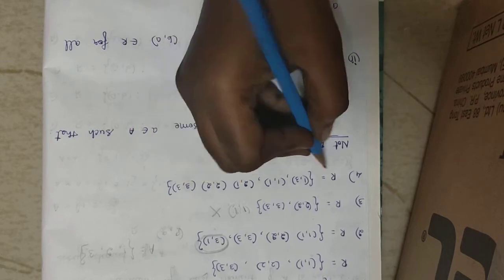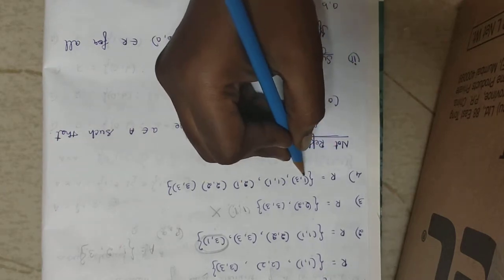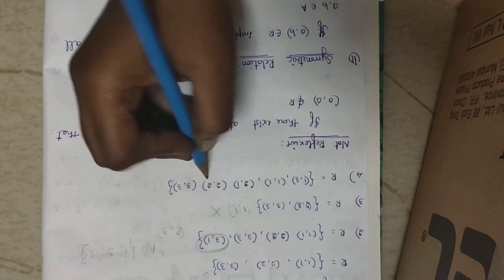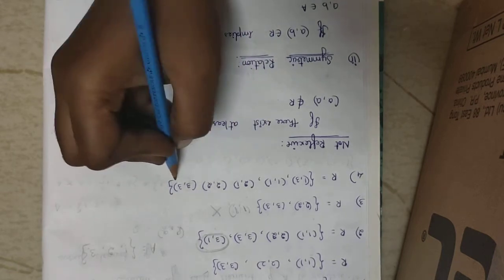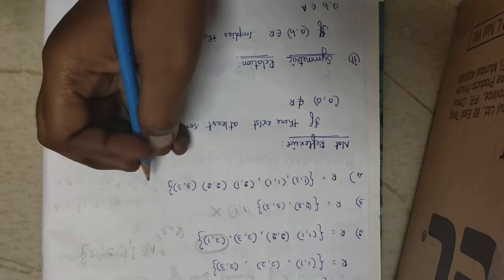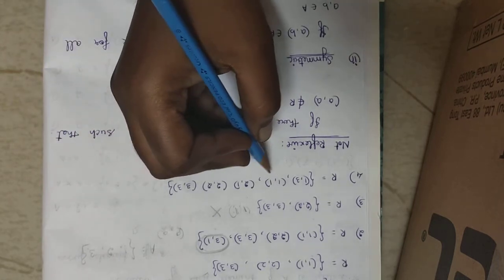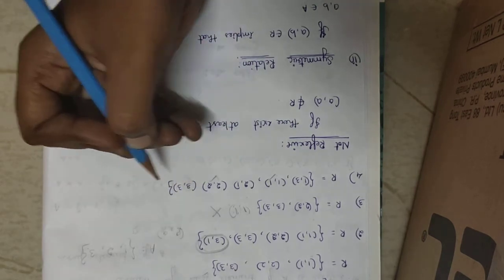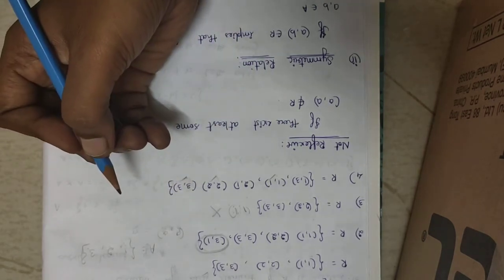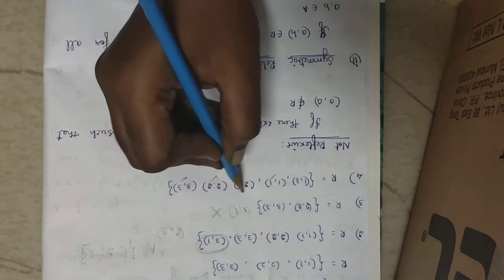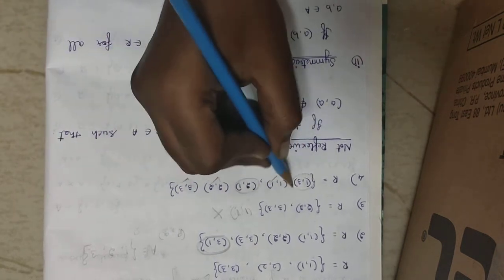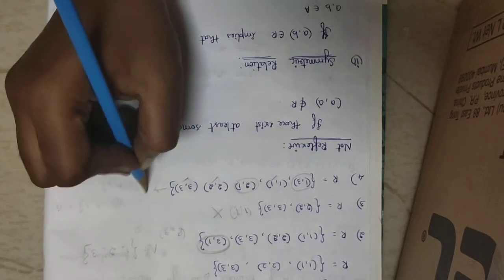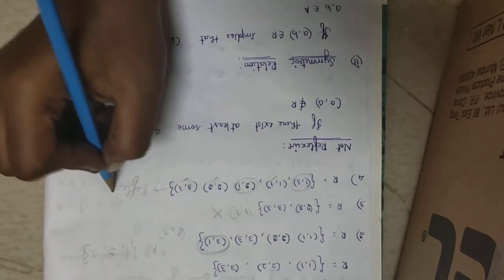Now see the last one, R is equal to {(1, 3), (1, 1), (2, 1), (2, 2) and (3, 3)}. Now for the condition, 3 elements are there, 1, 2 and 3. For that, (1, 1) is there, (2, 2) is there, (3, 3) is there. My condition is satisfied. I need not worry about these two ordered pairs. Simply I can say this is a reflexive relation.